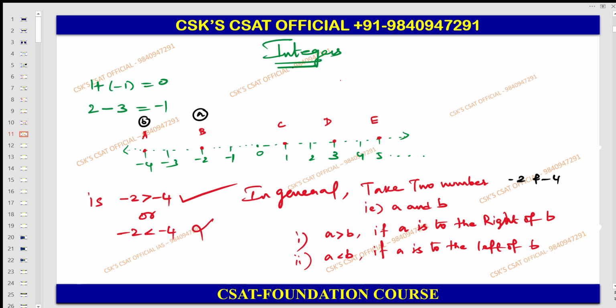Or else, can you decode in another way? Instead of A, you can decode in this manner: if B is to the left of A, can we write in this manner? That would be better. Guys, understood up to this?